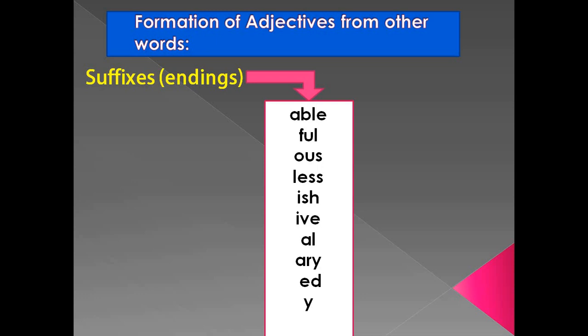They are known as suffixes. These endings are added to a main word. They are able, ful, ous, less, ish, ive, al, ary, ed, y.